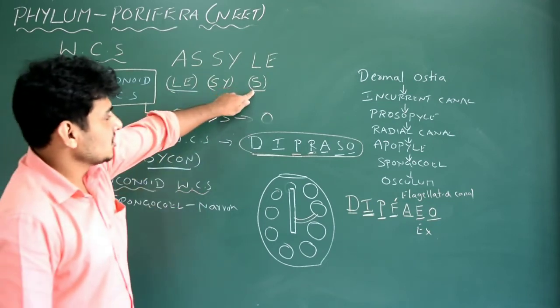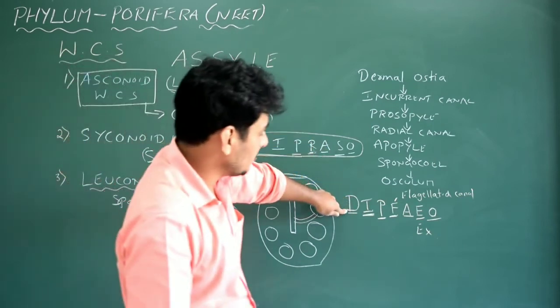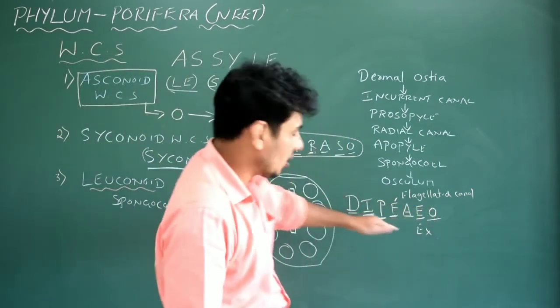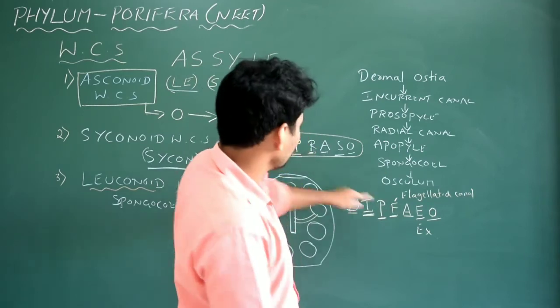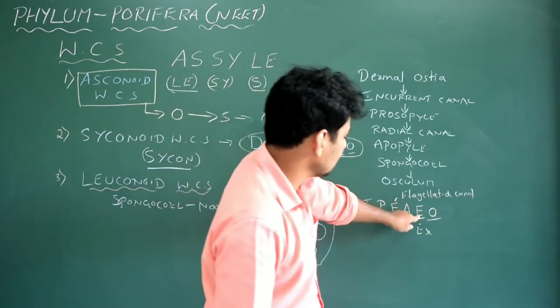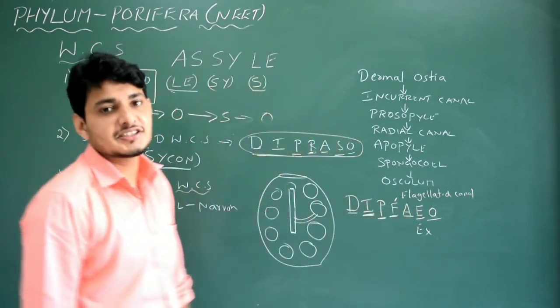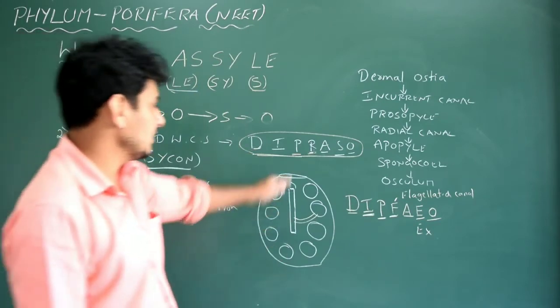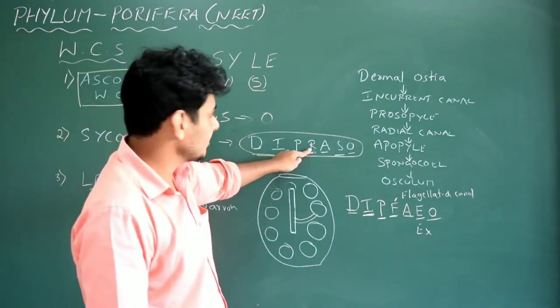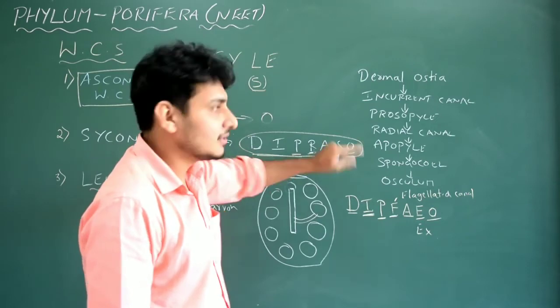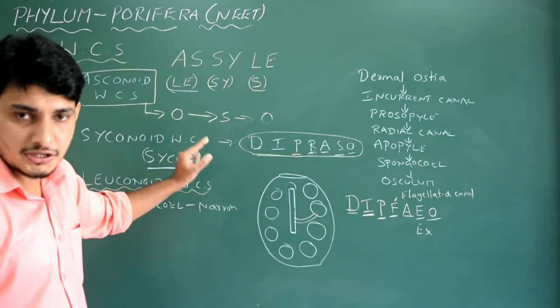Example is spongilla. You have to remember DIPFAEO. That means I have replaced R with F and here S with E. That is excurrent canal, extra added. Something is removed. That is R is removed. That is radial canal is removed. Spongocoel is removed. Okay, easy. Hope you understood this. Very important.